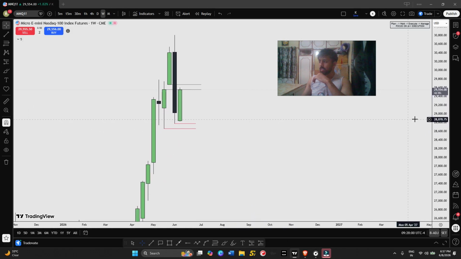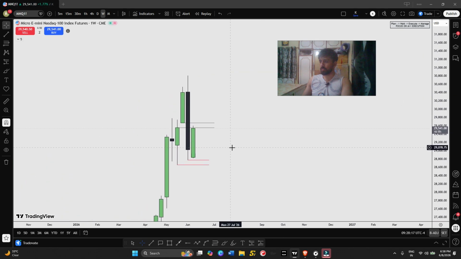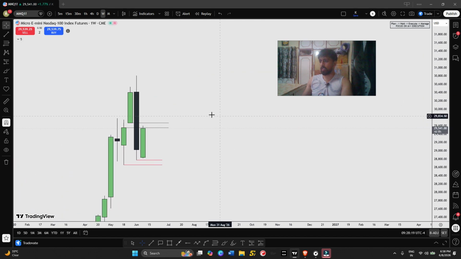You can see after a very long time, after 9 weeks, we have this one bearish engulfing candle. So right now I'm looking for a bearish move, not bullish for now, until some good setup comes.